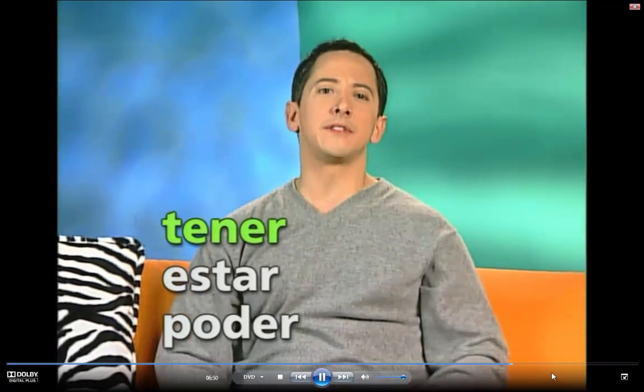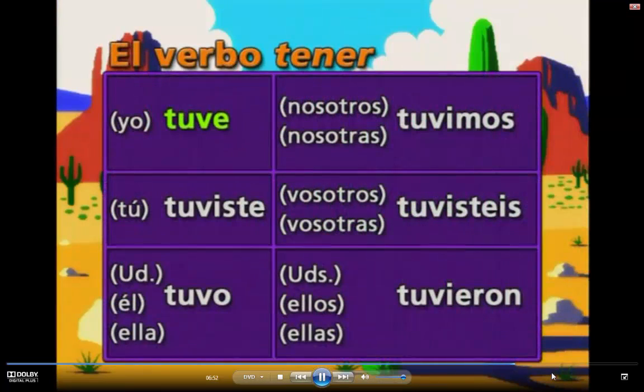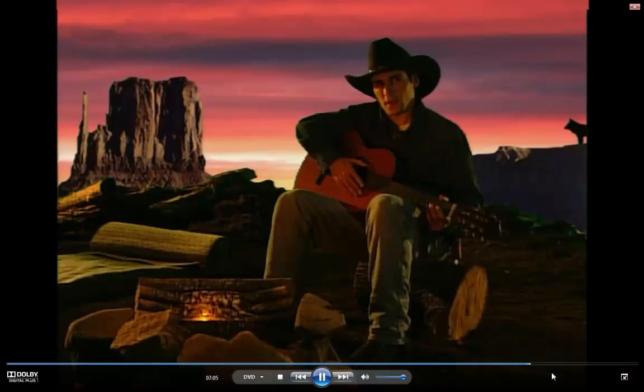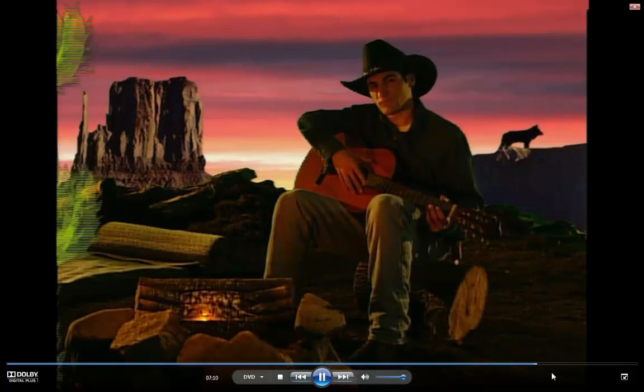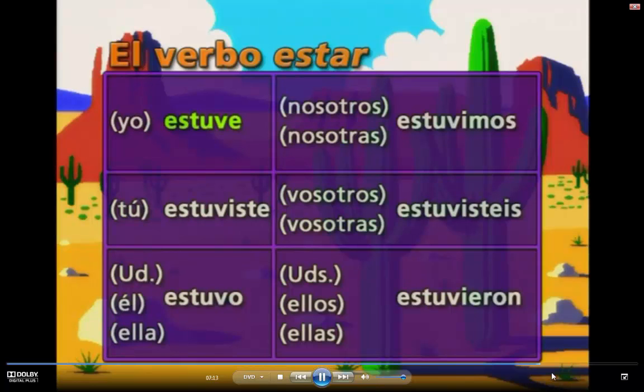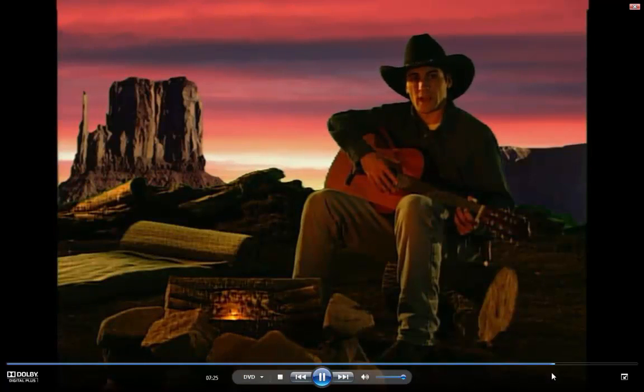Let's start with tener, to have. Tuve, tuviste, tuvo, tuvimos, tuvisteis, tuvieron. You got that? Good. Take a look at estar, to be. Estuve, estuviste, estuvo, estuvimos, estuvisteis, estuvieron. And one more, poder, to be able.